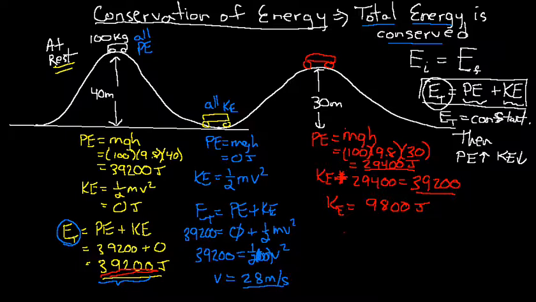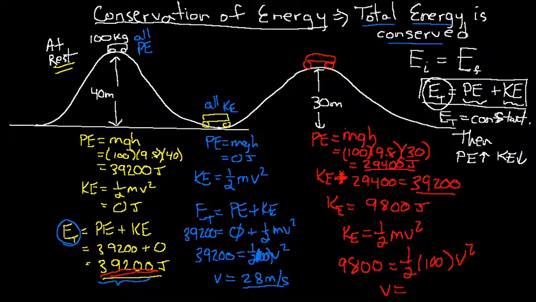If we wanted to find out what velocity your roller coaster car is at that point, the kinetic energy is 1/2 mv squared. So that's 9800 equals 1/2 the mass, which is 100, times velocity squared. And we've solved that for velocity. Velocity in this case is 14 meters per second.